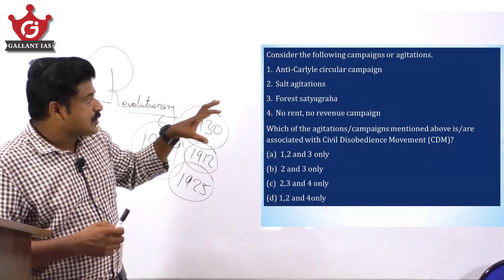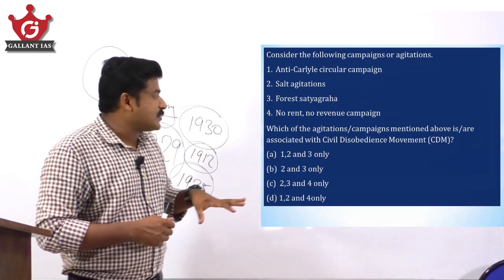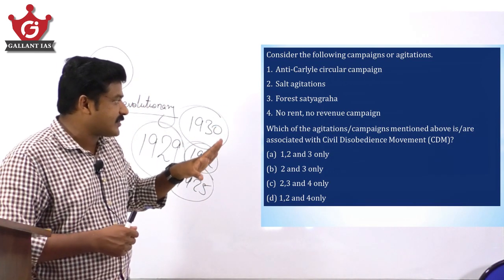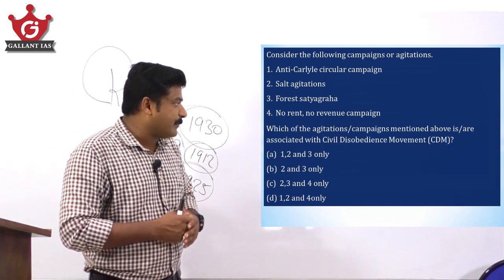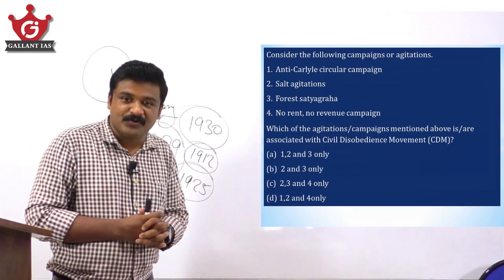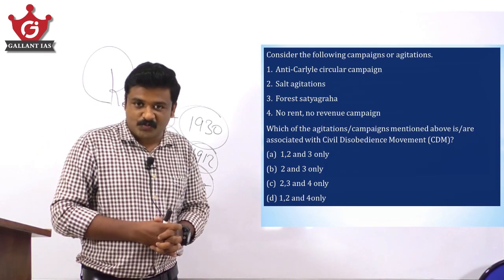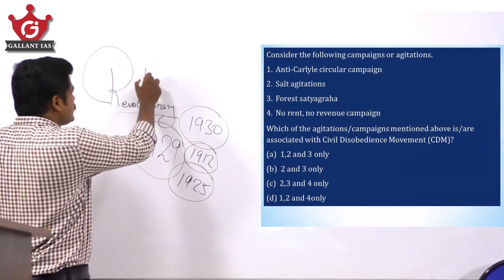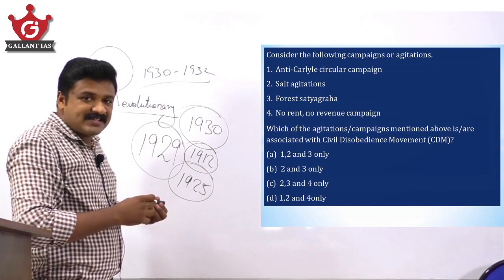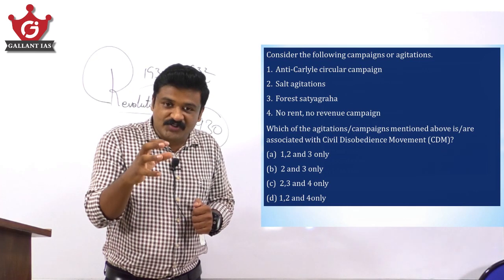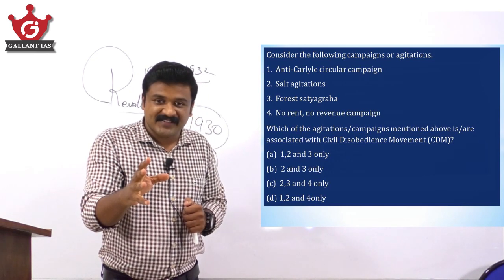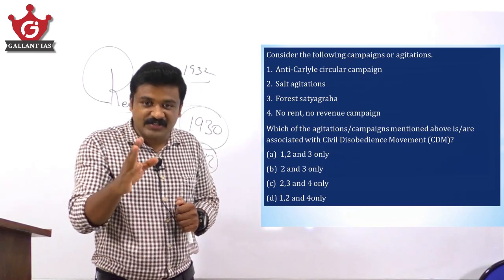Now there is a question regarding campaigns or agitations. Anti-Carlyle circular campaign, salt agitation, forest satyagraha, no rent, no revenue campaign. Which of these agitations are associated with the CDM? CDM is the civil disobedience movement, something which is 1930 to 1932. Civil disobedience is disobeying the British black laws, the infamous laws.